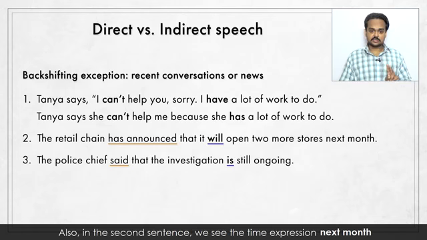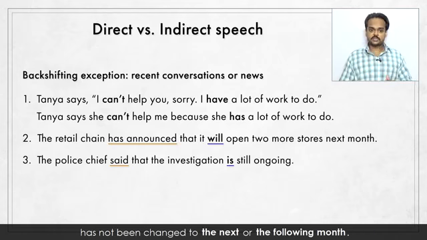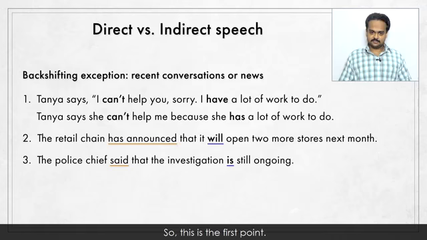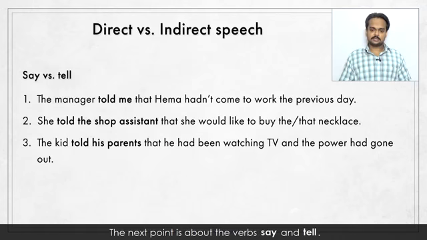Also, in the second sentence, we see the time expression next month has not been changed to the next or the following month. That's because next month is still in the future for us when we report this. So this is the first point. The next point is about the verbs say and tell.